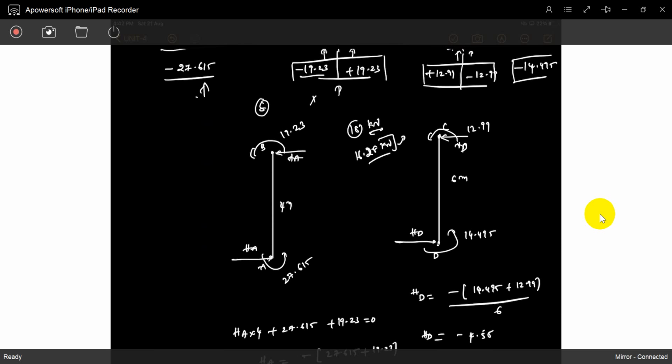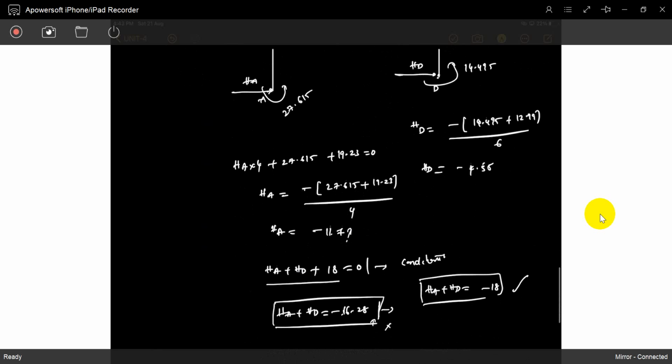Because we don't know delta, we assume some delta and get some moments. Based on those moments, we calculate the sway force in the frame. What is the sway force in the beam? Based on these moments, we will get only 16.28, but we require the moments for the sway force of 18. Do you understand my intention?